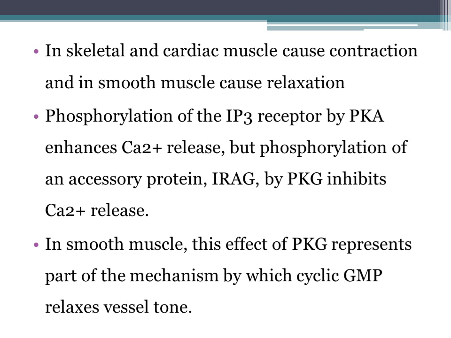So why does this happen? Phosphorylation of the IP3 receptor by PKA causes calcium release. However, phosphorylation of an accessory protein IRAG by PKG inhibits calcium release. Though this IP3 goes and binds to the IP3 receptor, they will further activate some enzyme. If it's PKA, it will increase calcium release. If it is PKG, it will inhibit calcium release. Smooth muscle works through PKG, so they will cause release of cyclic GMP, which will relax the vessel tone.